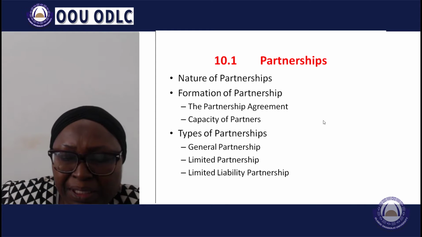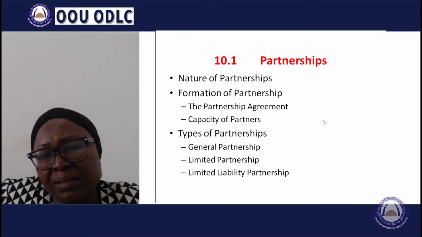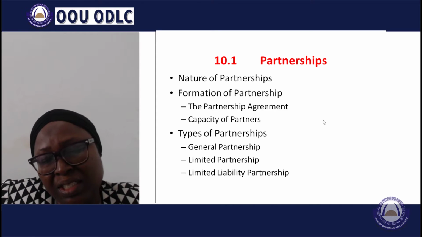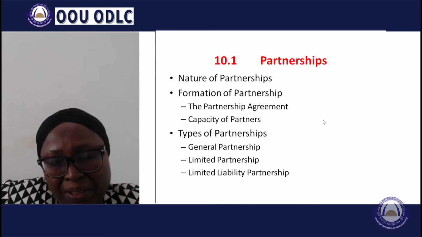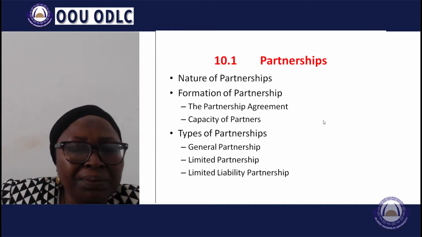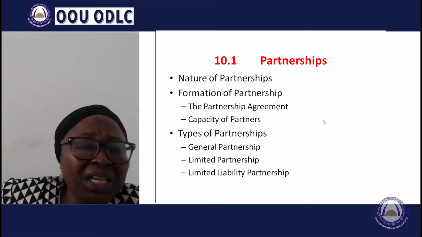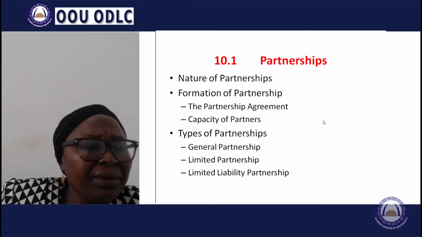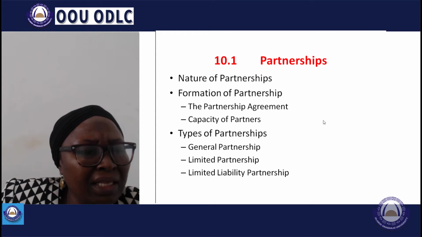For limited liability partnership, this is a new one under our laws, under Nigerian laws, though Lagos State has been having a limited liability partnership law. A limited liability partnership is a body corporate formed and incorporated under the Act.